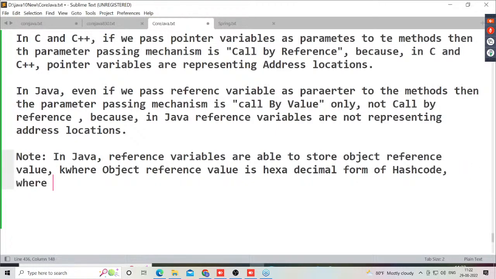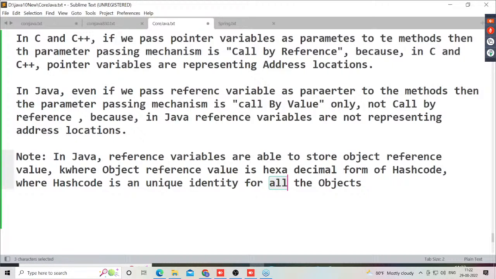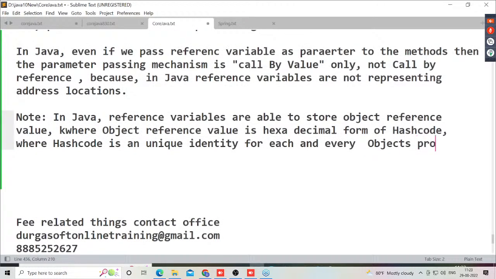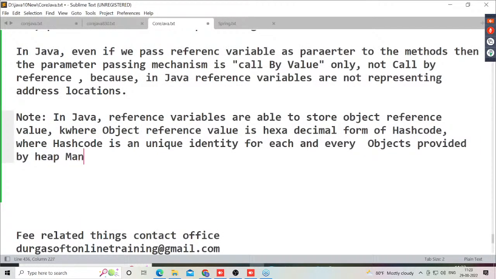Where hash code is a unique identity for each and every object, provided by the heap manager in the form of an integer value. That's it, not more than this.